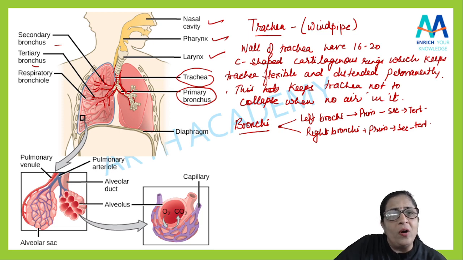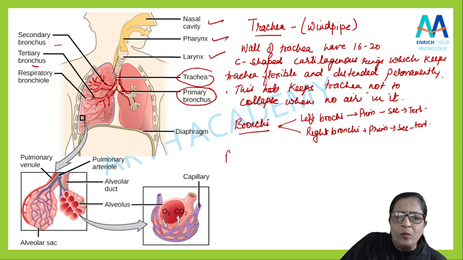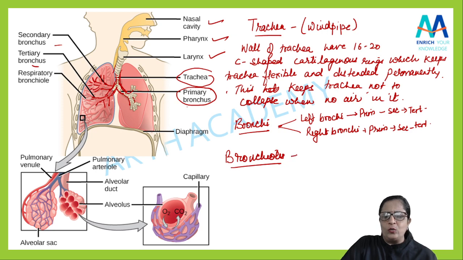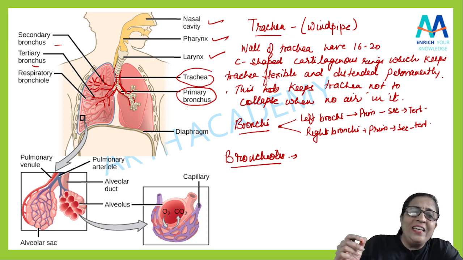And tertiary bronchus, even they divide more further there. And what are they called? उसको हम बोलेंगे bronchioles. Yes, they are called as bronchioles. I think this is very much clear to all of you. यहाँ तक समझ में आ रहा है? Yeah.